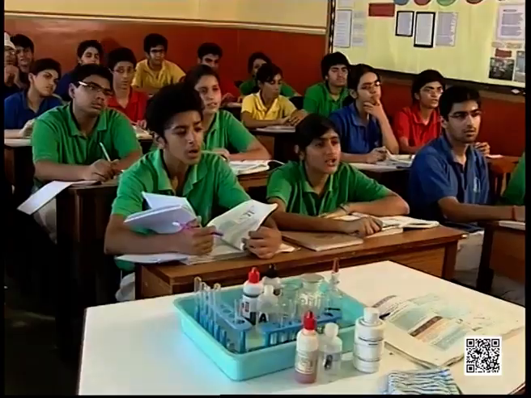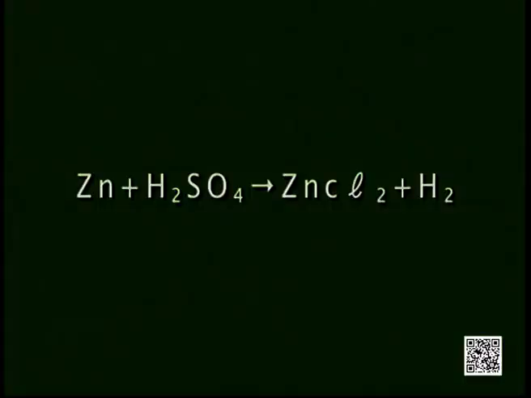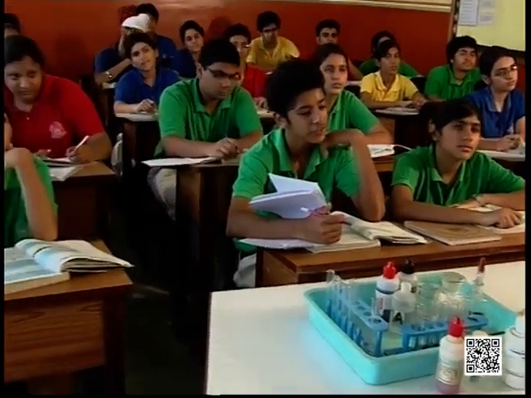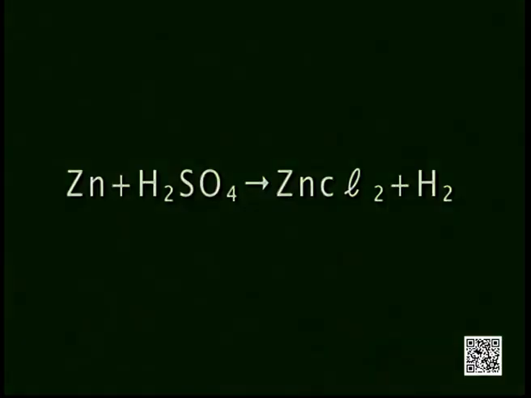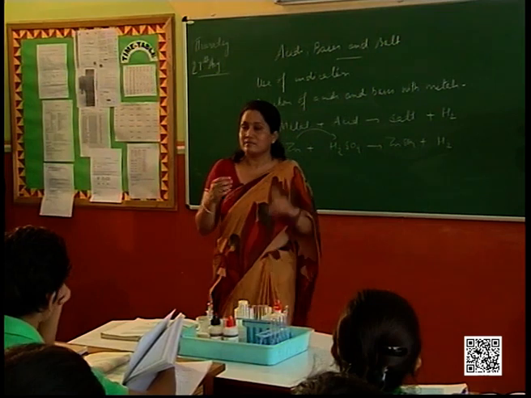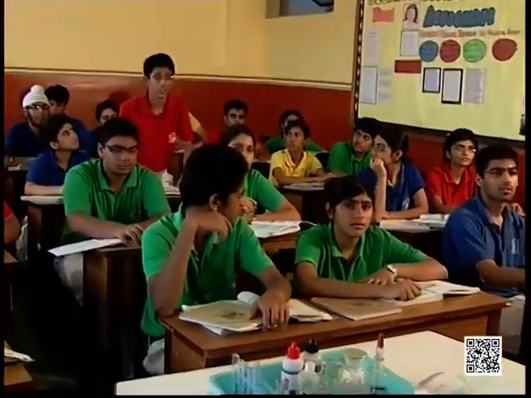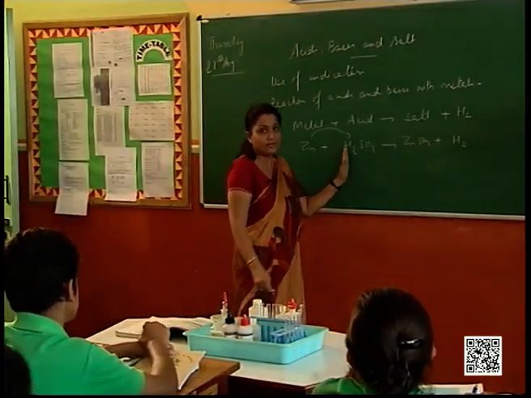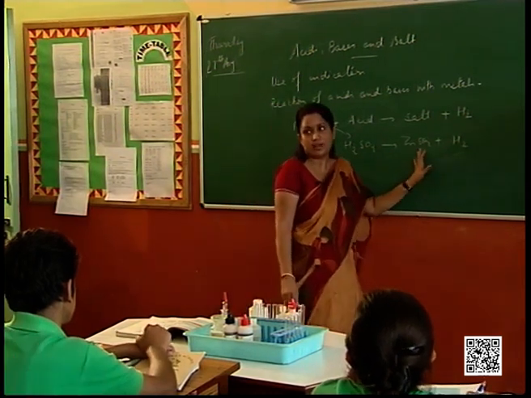Zinc, plus sulfuric acid. H2SO4 is the formula for sulfuric acid. Please don't speak in chorus, alright? And the gas that is formed. Now what type of chemical reaction is this? We had discussed the types of chemical reaction. Yes, Yog? It is a displacement reaction. Zinc, being more reactive than hydrogen, has taken the place of hydrogen and you get zinc sulfate and hydrogen gas.